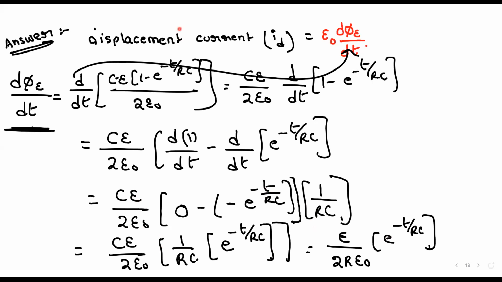Okay, one minute. Yeah, here there is a minus. So I get minus here. Won't a minus come in the final step, sir? Yeah, here it comes minus. No, see, here there is no need to write minus.